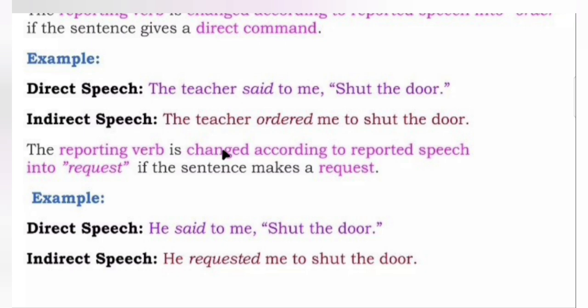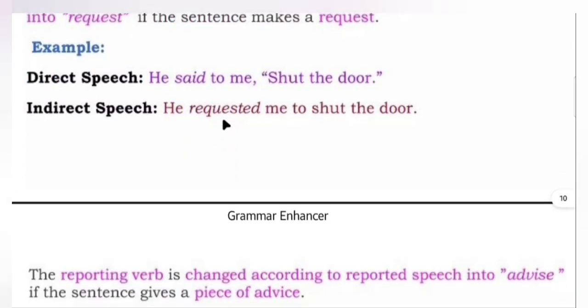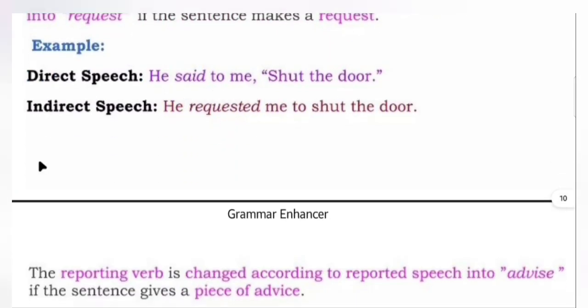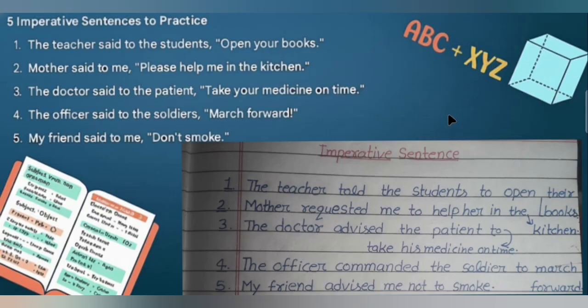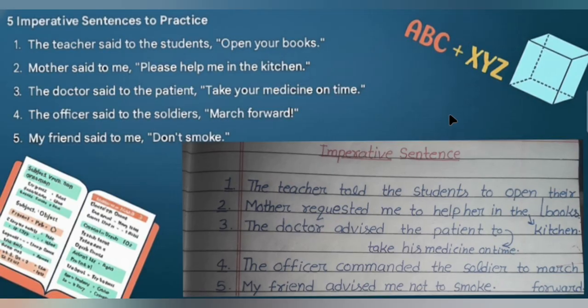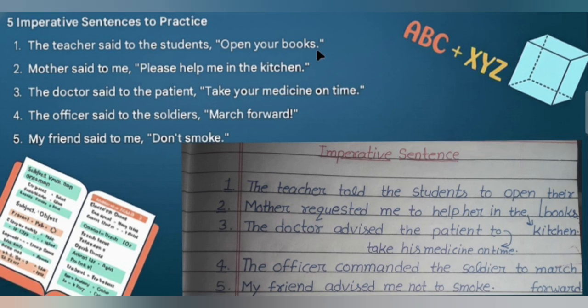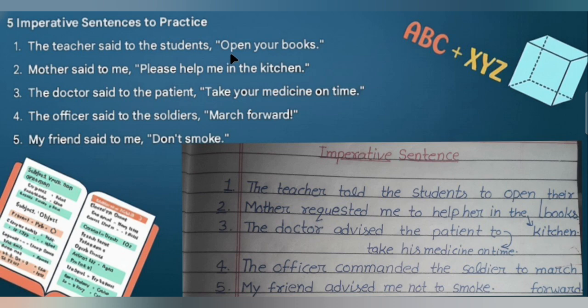The reporting verb is changed according to the reported speech into request if the sentence makes a request. He said to me, shut the door. Indirect will be, he requested me to shut the door. First thing which we have to know is that we need to use to eliminate these quotation marks here instead of that. The teacher said to the students, open your books. Then the indirect will be, the teacher told the students to open their books.